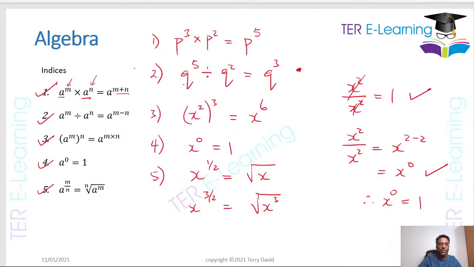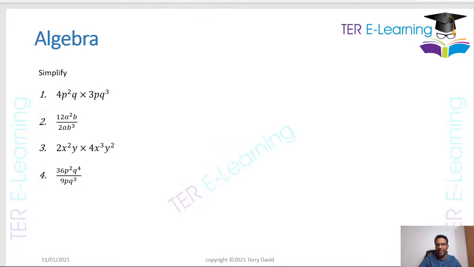Now let's see how we're going to use those rules, because I think it's a 2019 paper. There was a question that looks similar to these here. So let's look at question 1. You want to work out 4p squared q multiplied by 3p q cubed, and you want to simplify that.